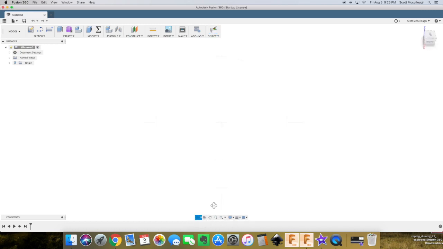We can orbit around stuff, pan, and fit. I use that quite a bit, and the hotkey for that is F6. It kind of zooms to the extents of the object. So if you get lost, you can just hit that and it'll bring you back to where you need to be. Then up at the top, you've got your ViewCube.